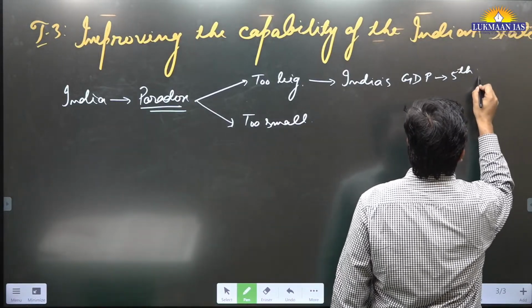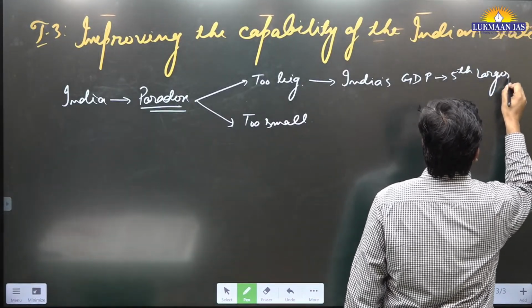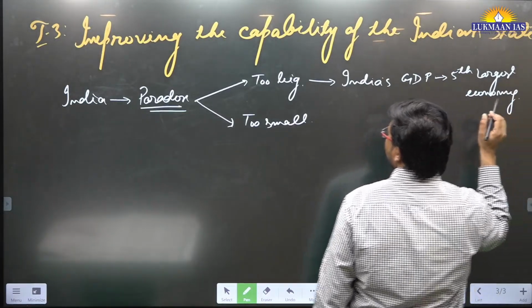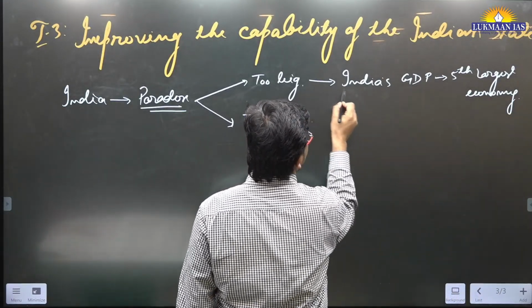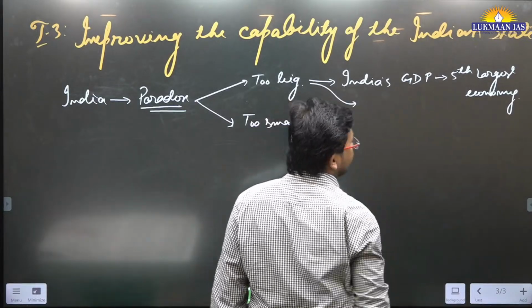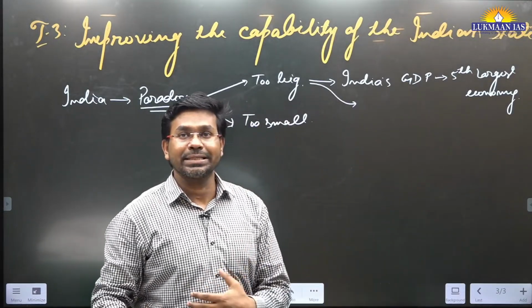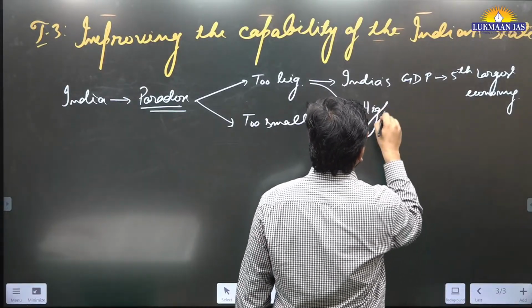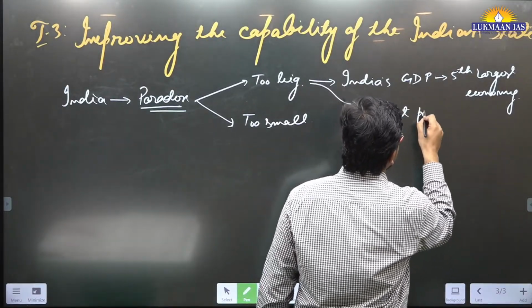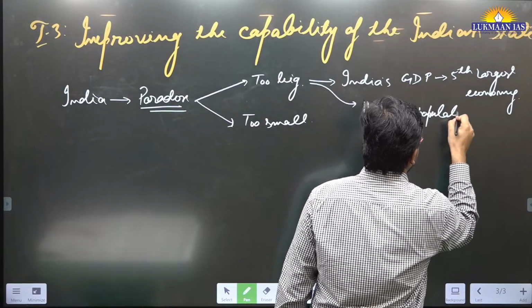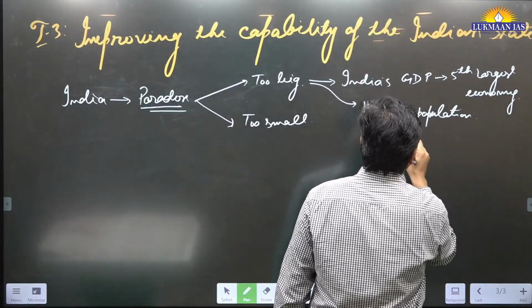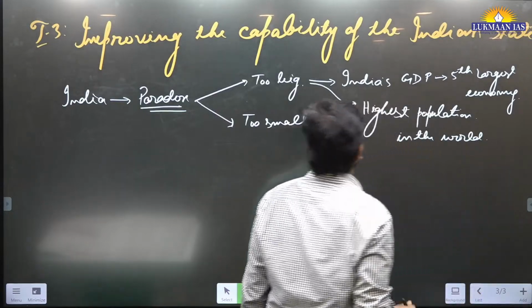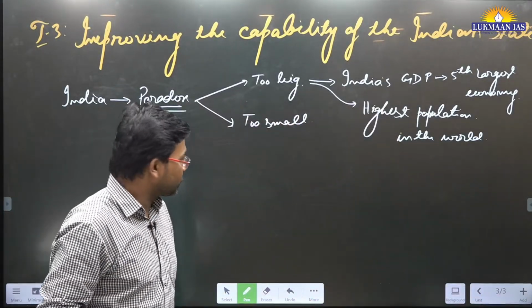The second thing about India is that it has the highest population in the world. This is also the largest democracy in the world.